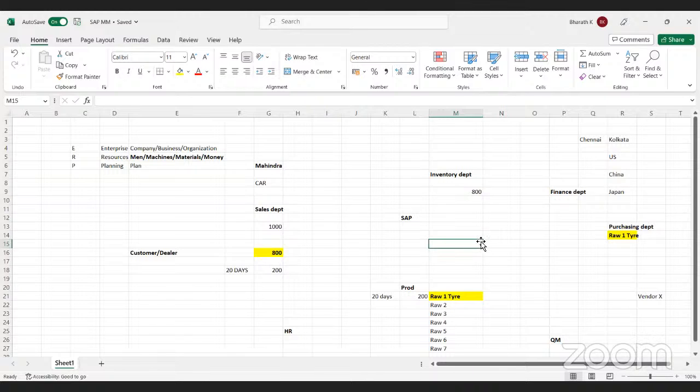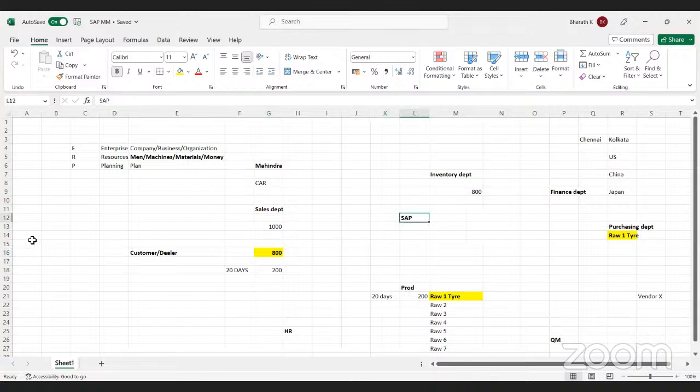You can log in from anywhere and check the reports in the SAP software, like what material we are purchasing, how much quantity we are purchasing, what the total quantity is, and what the targeted sales for the next month are. You can monitor everything, and all the real-time data will be available.